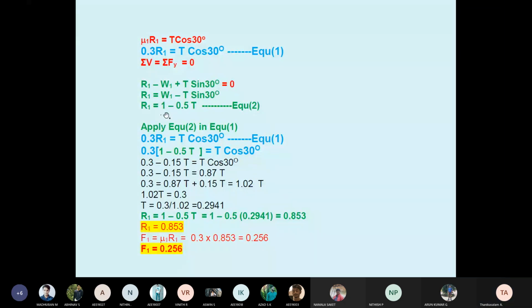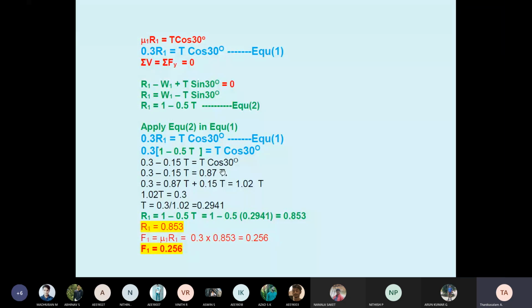So R1 equals 1 minus 0.5 T; this is equation 2. We already have equation 1, 0.3 R1 equals T cos 30. Replacing R1 with 1 minus 0.5 T, we get 0.3 into (1 minus 0.5 T) equals T cos 30. Multiplying, 0.3 into 1 is 0.3, and 0.3 into 0.5 is 0.15 T. Now, what is the cos 30 value?